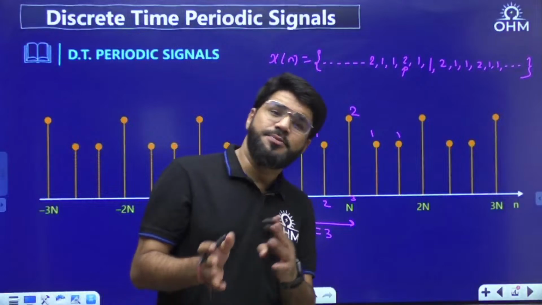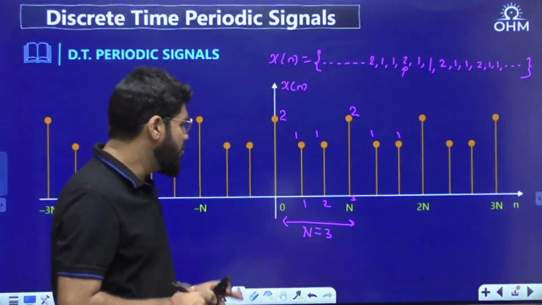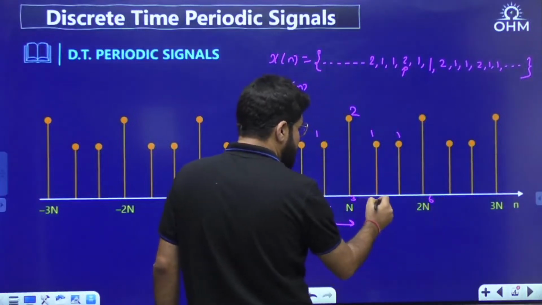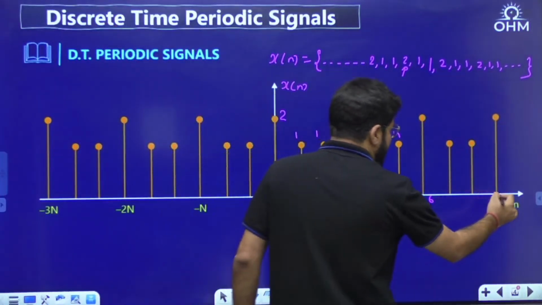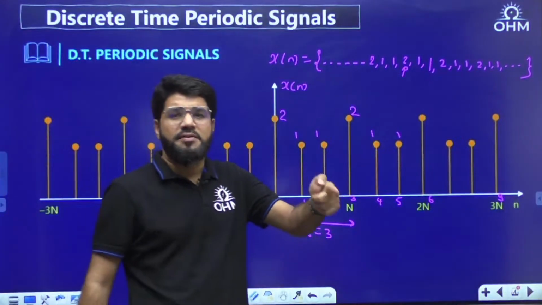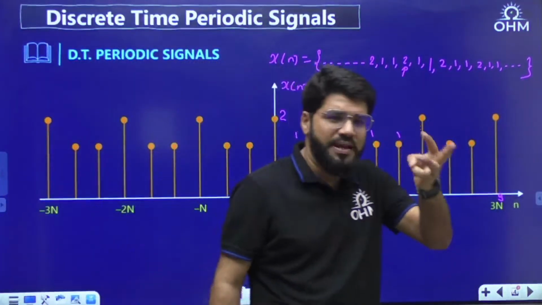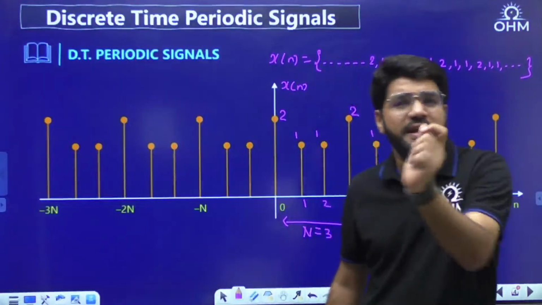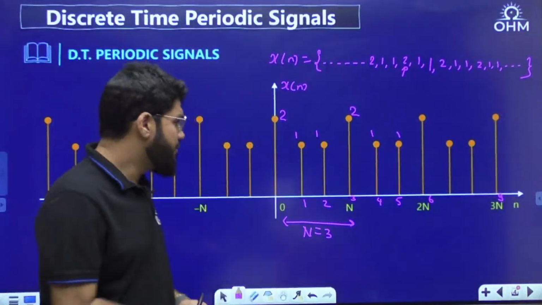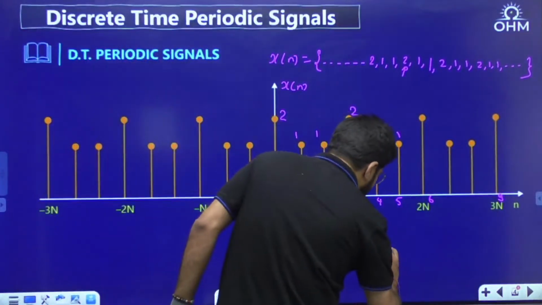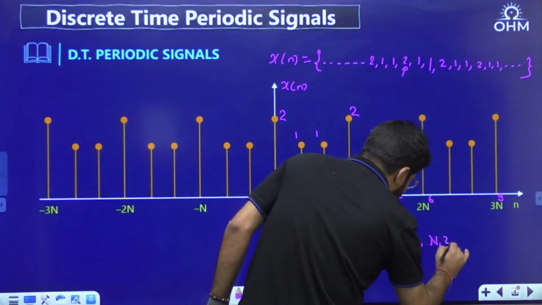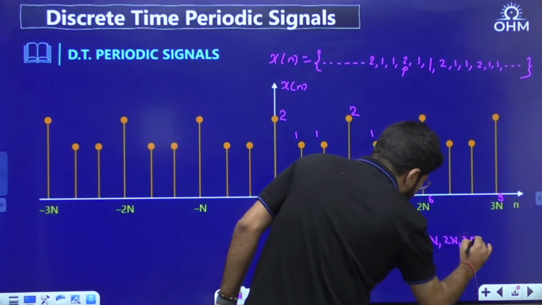Also, as we discussed in the last class, if the value of the signal repeats after 3 units, it is again repeating at 6 units. This is 4, 5, 6. It is again repeating at 9 units of time, and so on. If the value of a signal repeats after n, it will repeat at 2n, it will repeat at 3n, it will repeat after every integral multiple of n, right? So if I normally say period, as we discussed in the last session as well, period could be n, 2n, 3n, 4n.